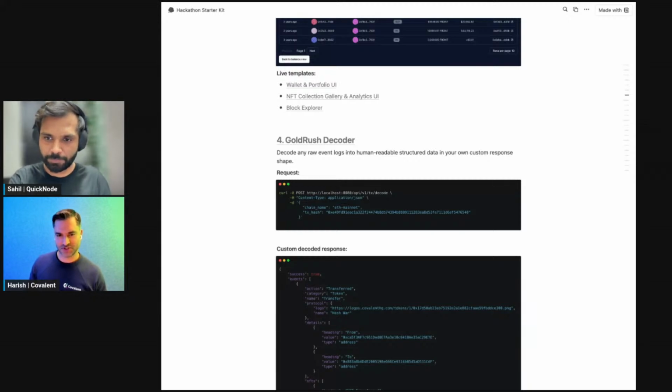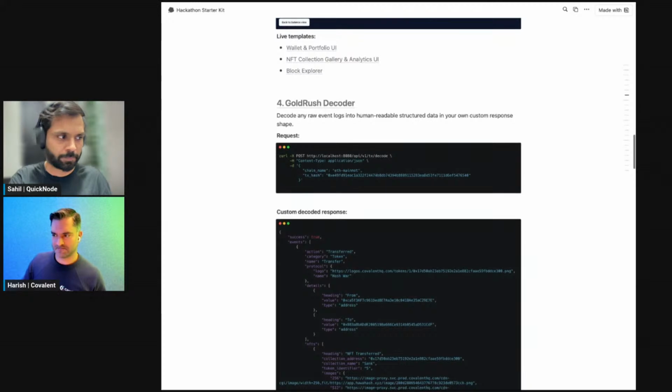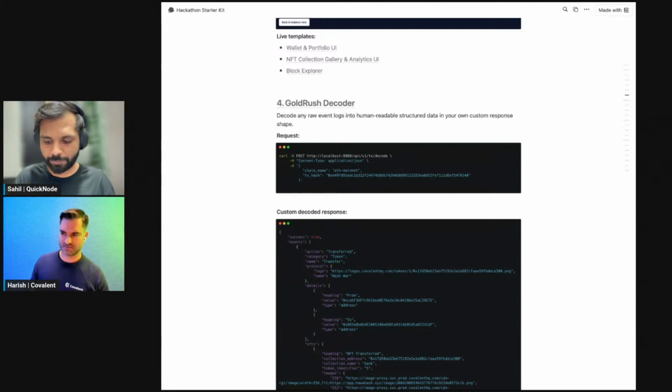And this is called the GoldRush Decoder. The idea here is that I'm sure there are viewers here who are familiar with projects like The Graph, where you have the ability to create custom transformations or subgraphs, and then have this sort of bespoke API with a customized shape to power your application.